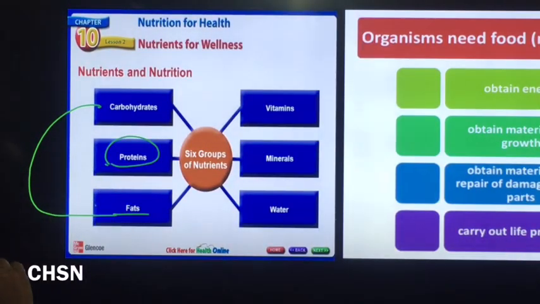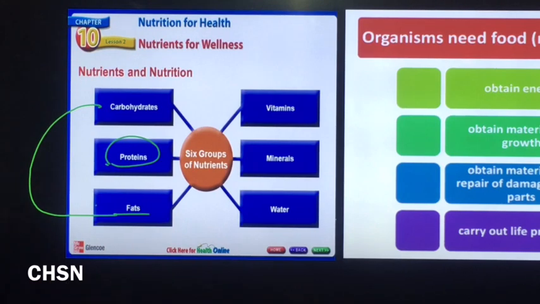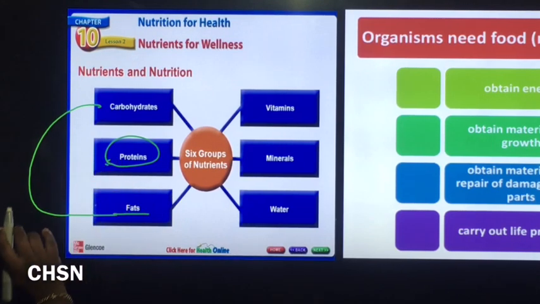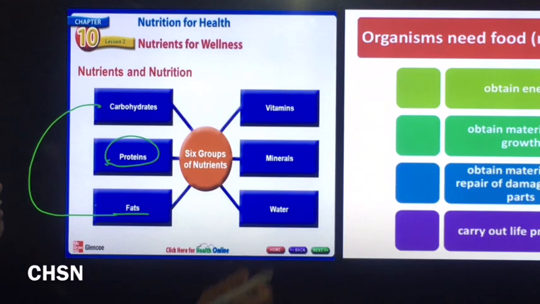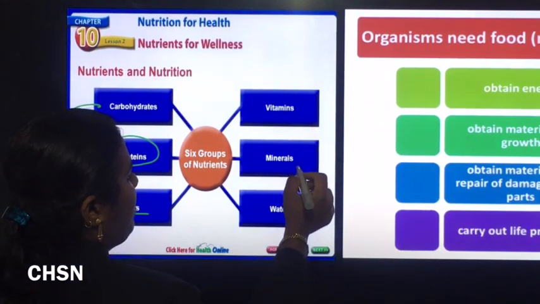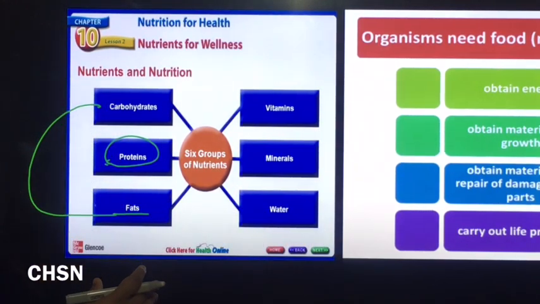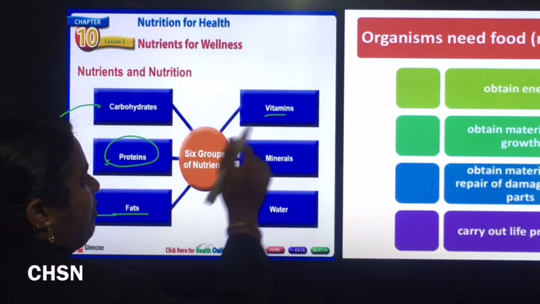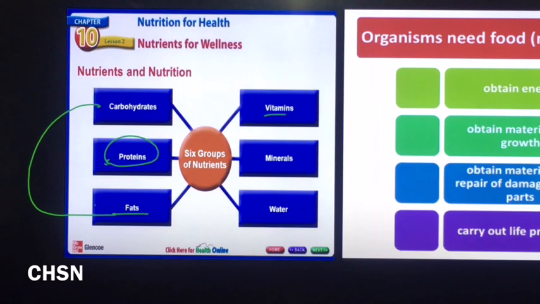Another type of nutrient is proteins. They are mainly concerned with repair, and they help to maintain our body. They also help to release energy. Then vitamins, minerals as well as water, all these are very essential nutrient content. For example, vitamins A, B, C, and like that different types of vitamins are there.